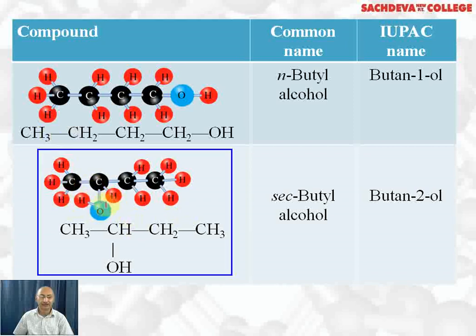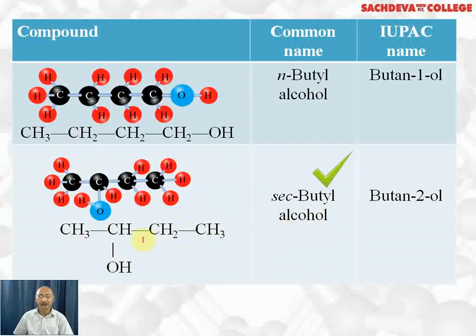This is secondary butyl alcohol, CH3CHOHCH2CH3. Why is it called secondary butyl alcohol? Because OH is attached to a secondary carbon. Secondary carbon means a carbon attached directly to two more carbon atoms. IUPAC name is butan-2-ol because the OH group is attached to the second carbon. That's why it is called butan-2-ol.